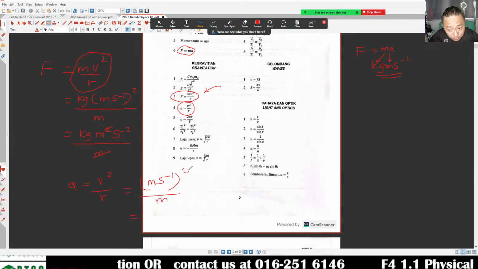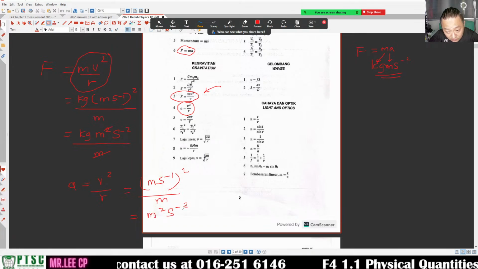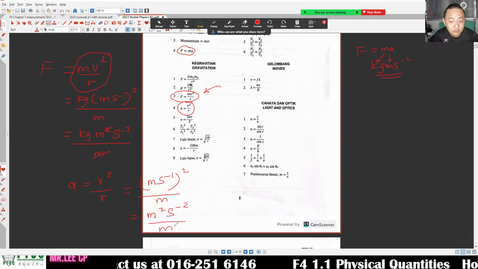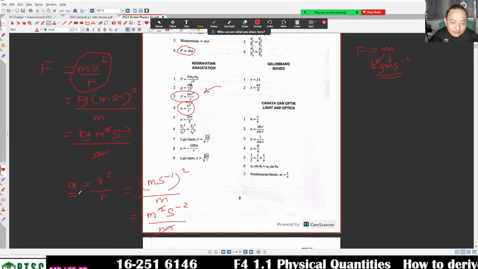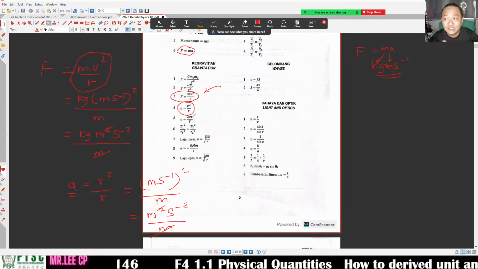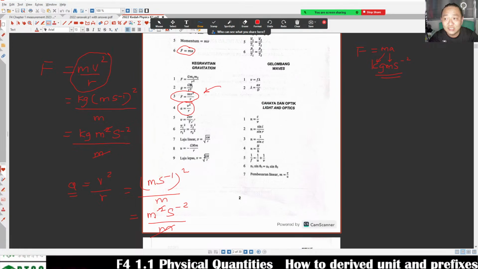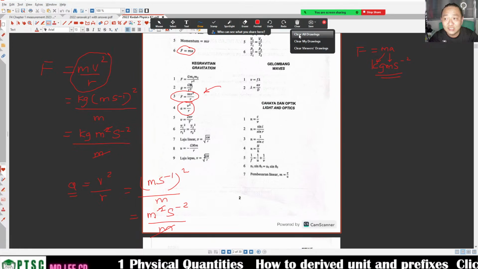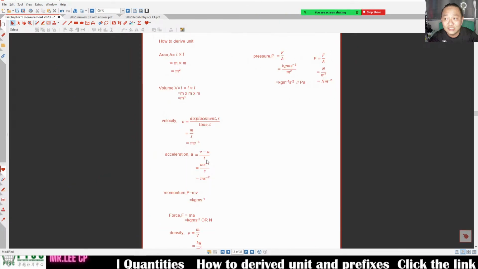So m^2 s^-2 over m. Cancel 1 m away. Oh, m s^-2. Acceleration m s^-2. We have done it just now. You don't need to take the hard formula. Wow, teacher, what? 2 pi? Don't lah. Please lah. Use the easy one. Why want to make yourself hard?